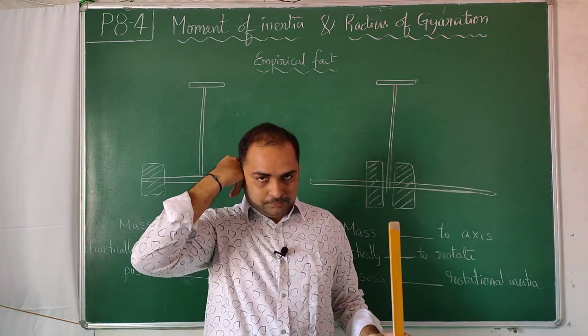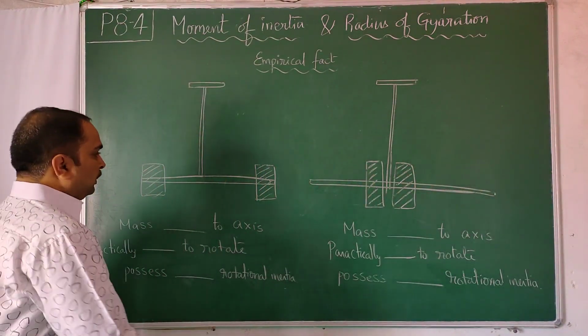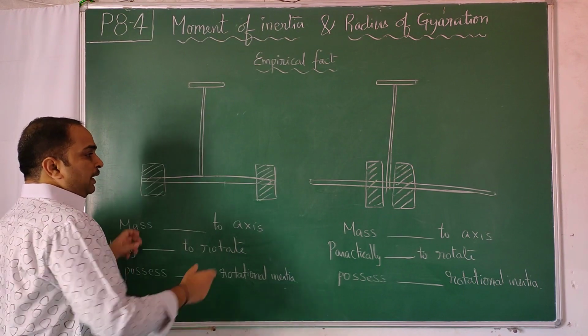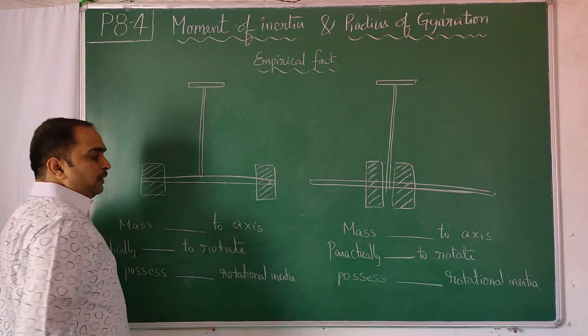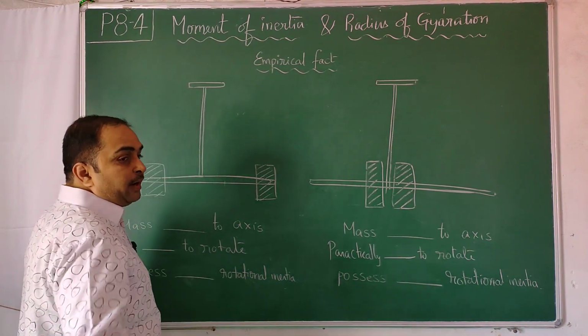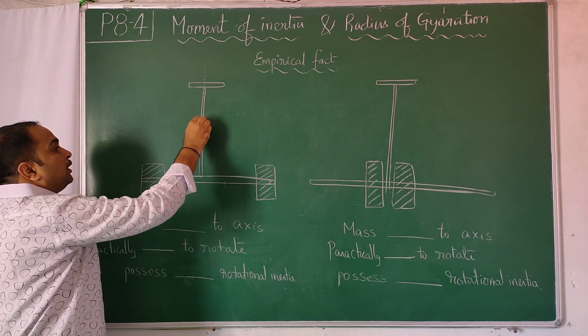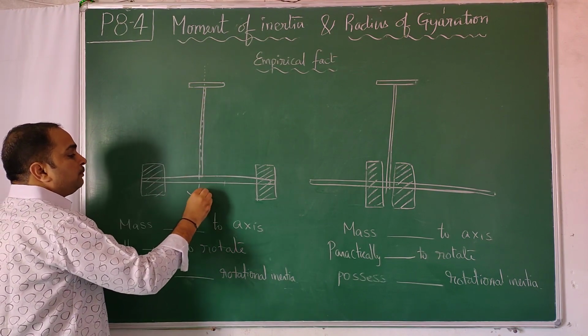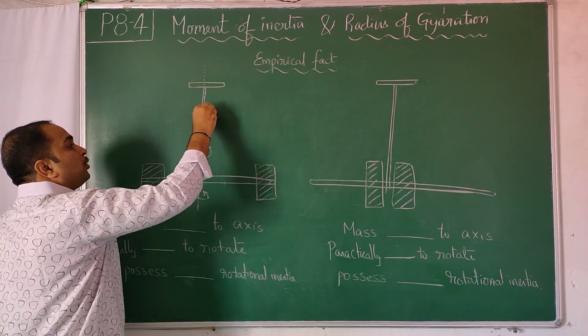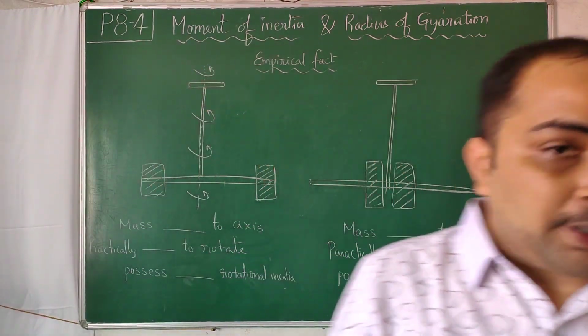What do you observe? I will also show it in the form of a picture. This is some dumbbell kind of thing where these masses are slidable and you have a handle to hold it. Treating this as the axis of rotation, rotate it like this.